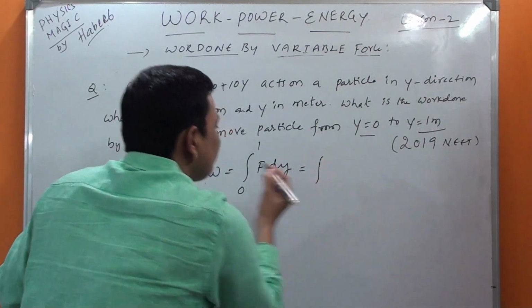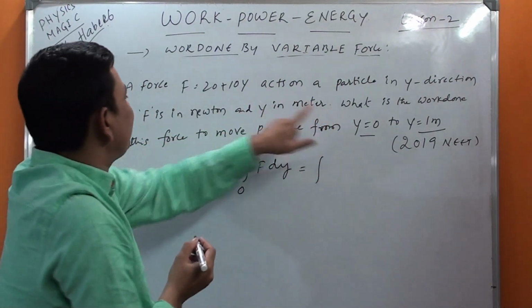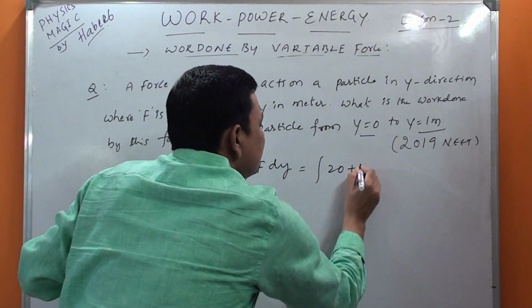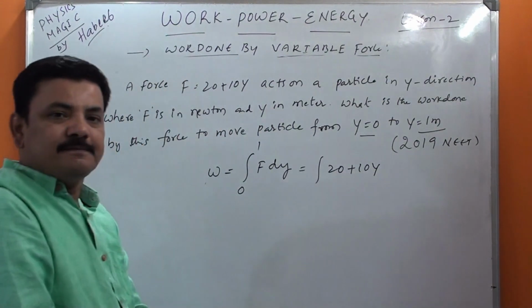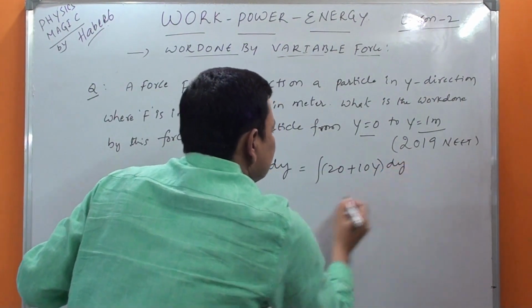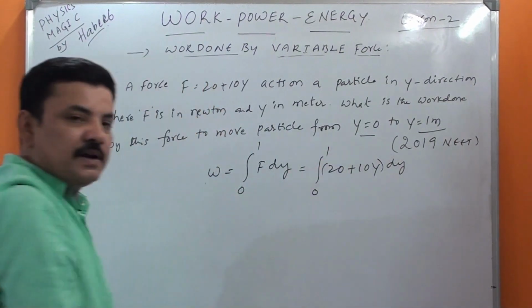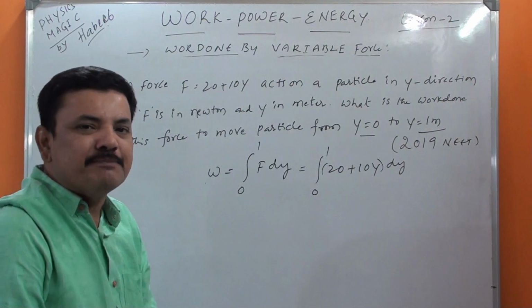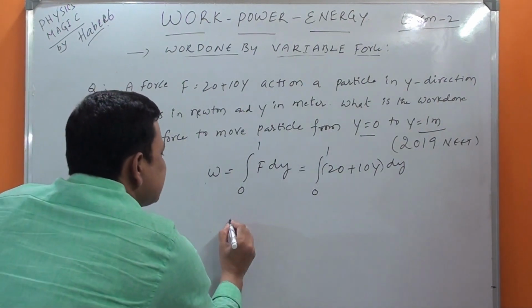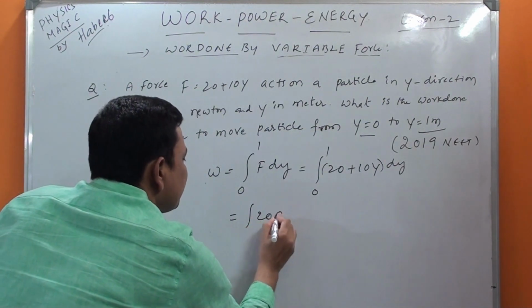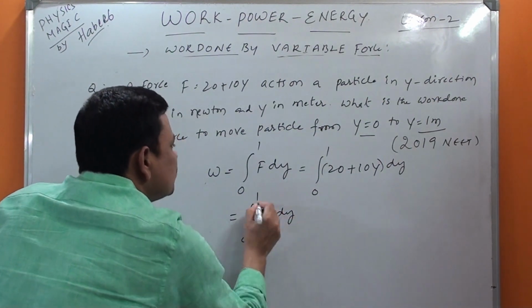So in place of F, 20 plus 10y, dy, from 0 to 1. Carefully you see, nothing to worry about the integration symbol. Very easy. It is equal to the integral of 20 dy from 0 to 1, splitting.